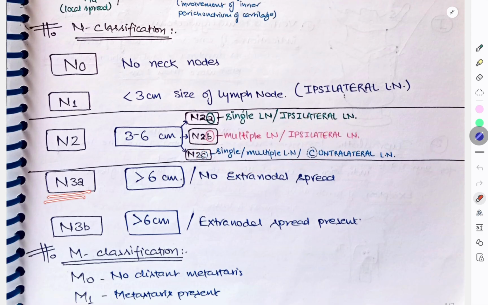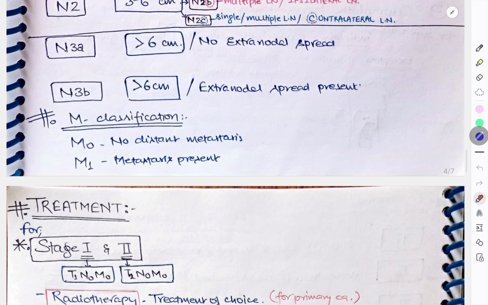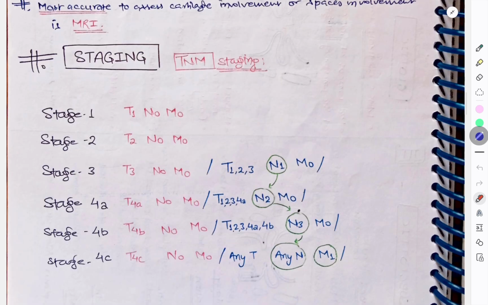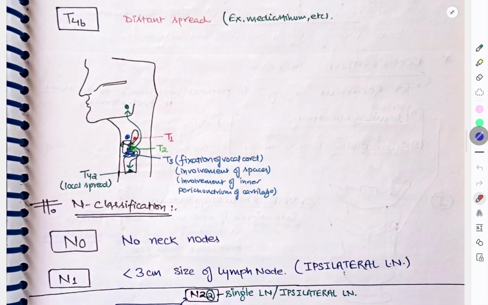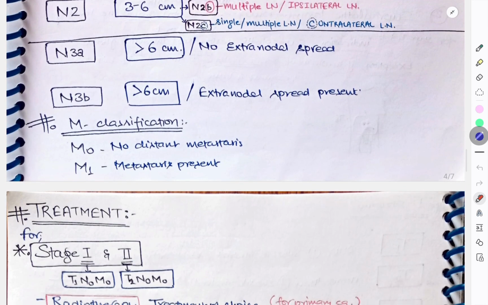Coming to N3A, we have more than 6 centimeters, so there is no extranodal spread. In N3B, we have more than 6 centimeters, but there is some extranodal spread. So this was about the node classification. Coming to M classification, M0 is no distant metastasis, M1 is metastasis present. So this was about the TNM staging. So now when you write here T3, T4, T4B, you should know what is N2, what is N3. So you should be knowing these things, okay. So this was about the laryngeal carcinoma stagings.